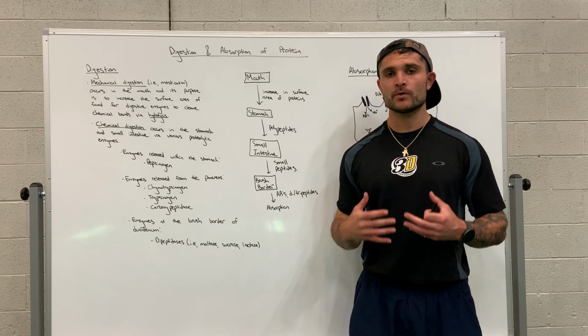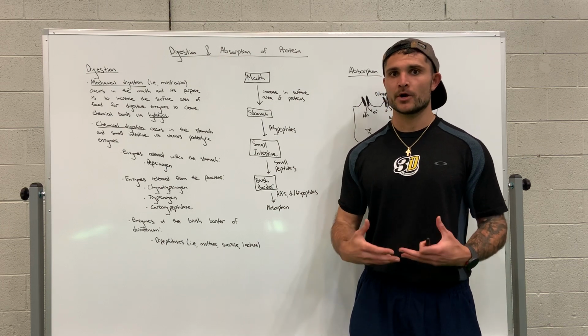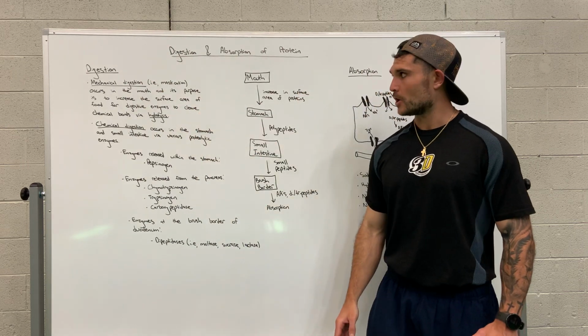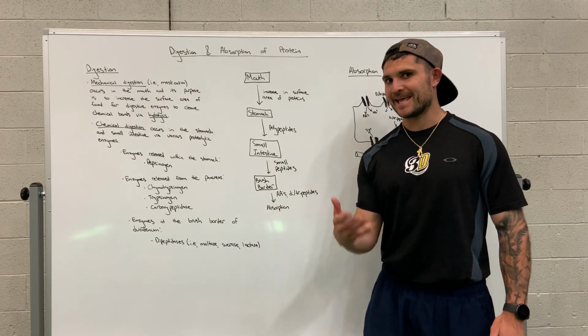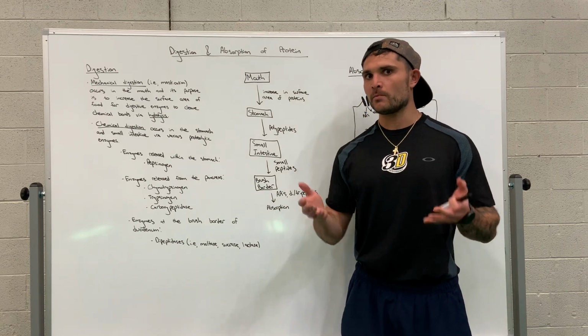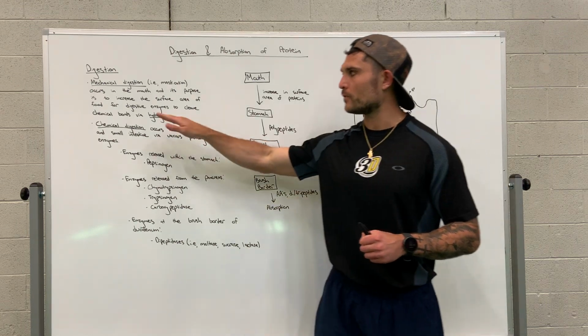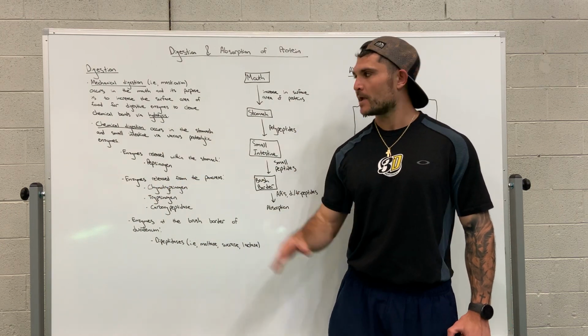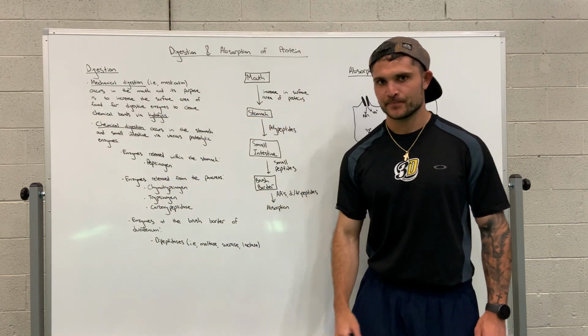Okay? So chemical digestion, it does not occur in the mouth. Only mechanical digestion occurs in the mouth. Okay? And again, that is to increase the surface area of the food molecules in order for proteolytic enzymes to break the chemical bonds via hydrolysis.